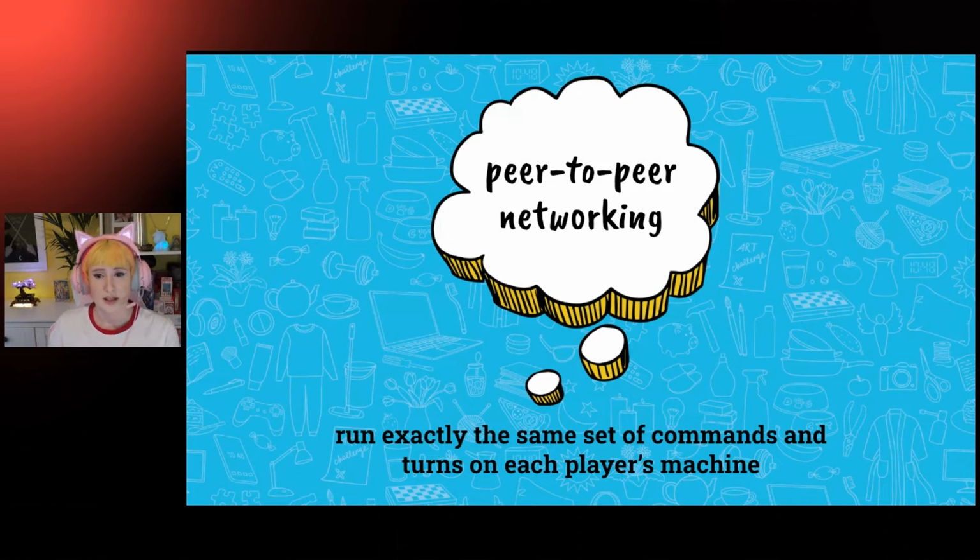So when you build a peer-to-peer engine, all the clients need to know the state of the game, and they are all required to stay in sync for the duration of the game. And we've already abstracted the game into a series of phases, for example, deal, draw, collect. And all that is needed to network this together is to run exactly the same set of commands and turns on each player's machine, starting from an initial state, which means that we need a way for the browsers to communicate with each other as and when the state changes in real time.